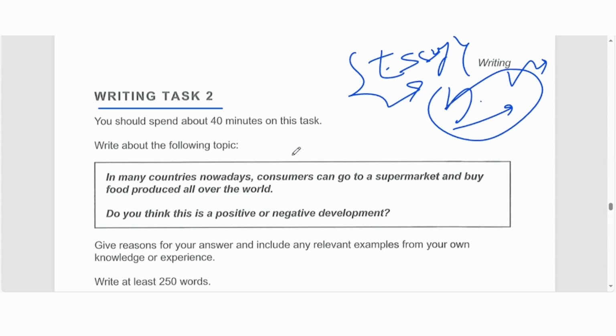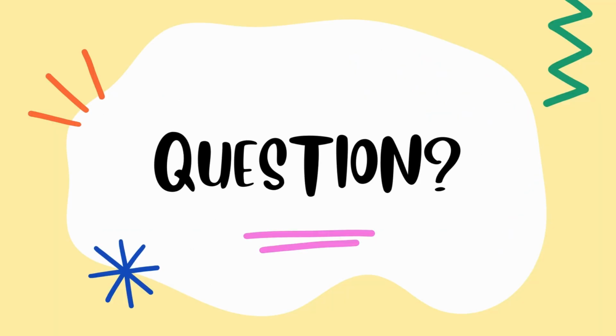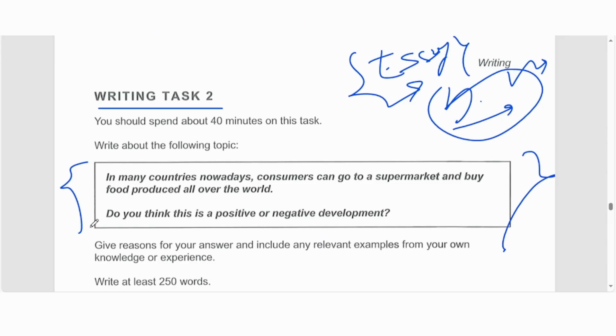But the problem here is that in writing task 2, you also need to write an essay, but they are giving you a question, a fatty one, a very big question. Sometimes it's difficult for students, but ultimately, if you look at the instructions, these are the questions you are going to get in your exam. A box, and in the box will be the question, and before the box and after the box are instructions. So make sure you read the instructions properly while practicing. In the exam you don't need to read them because you already know they will be the same. If you look at any other writing task 2 question, the instructions will always be the same.